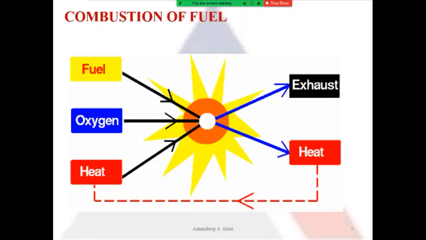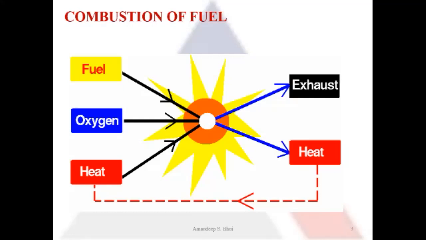So if you have a piece of wood and you want to put that piece of wood on fire, what you have to do? You have to keep that piece of wood on fire so that its combustion temperature is reached. If you put wood directly in the fire, it doesn't catch fire immediately. It takes time to catch fire. Slowly the temperature of the piece of wood increases until the combustion temperature is reached.